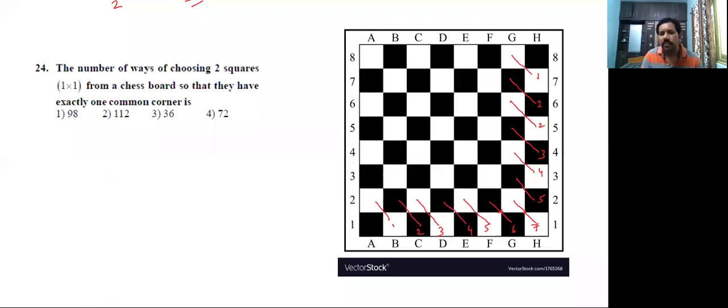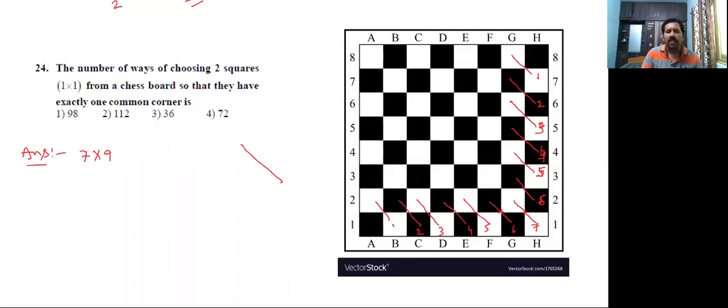Here is missing. 2, this is 3, 4, 5, 6, 7. So for this diagonal we are observing, how many common corners are possible? Horizontal is 7, vertical is 7. So the answer is 7 into 7.